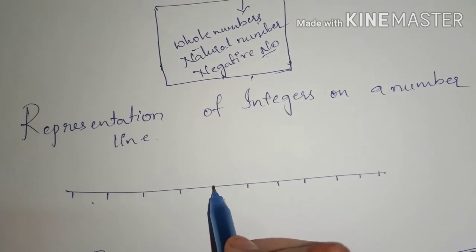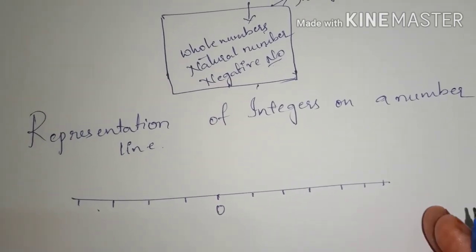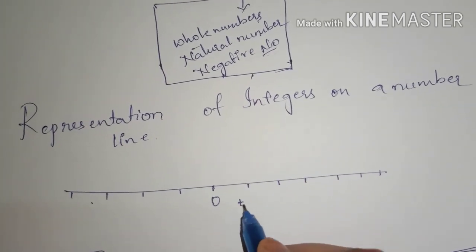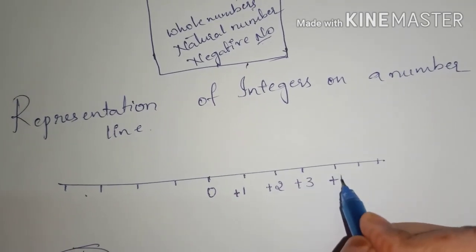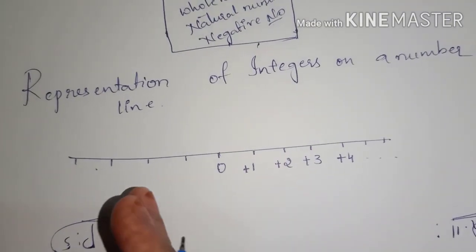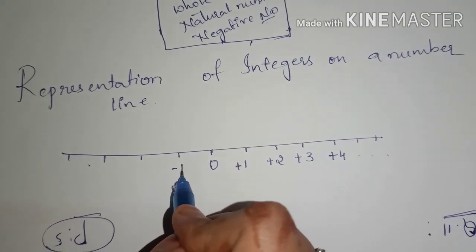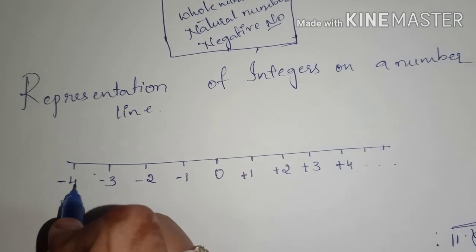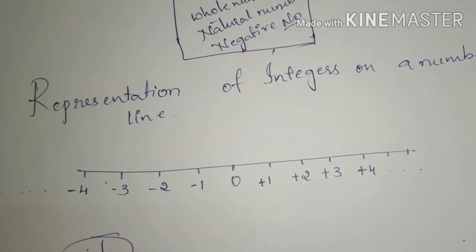And mark the middle point as 0, and then towards the right of 0 are the positive integers. Positive integers are nothing but +1, +2, +3, +4 and so on. And towards the left side of 0 are the negative integers, -1, -2, -3, -4 and so on. We can extend until we need.